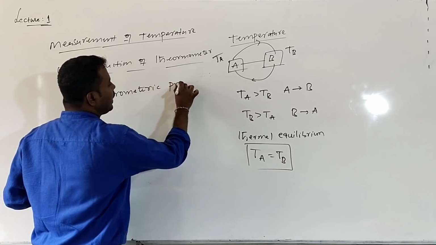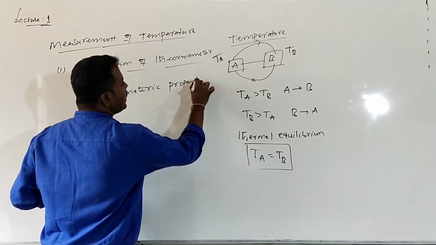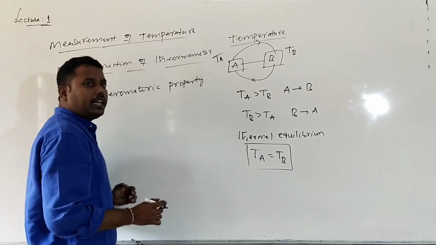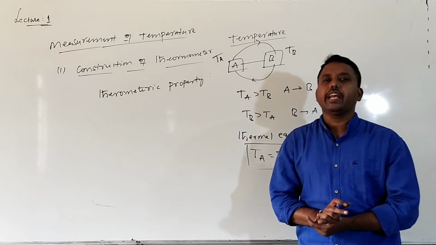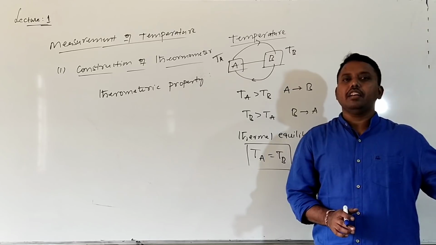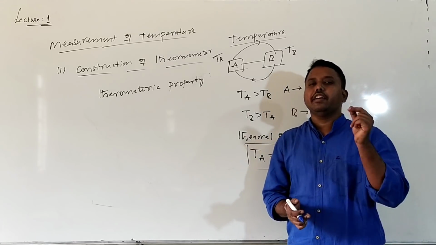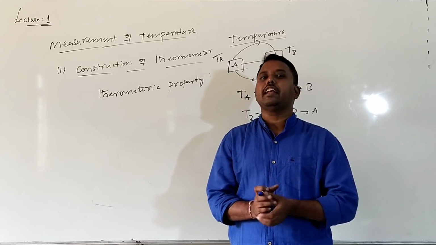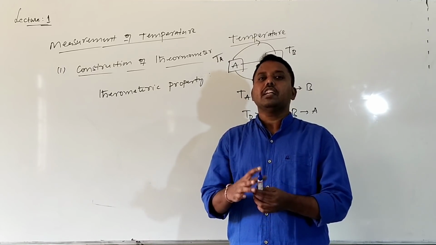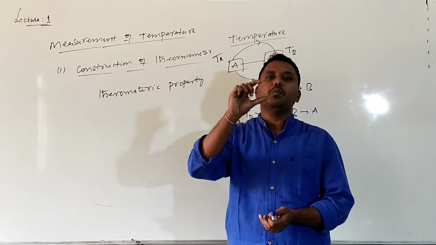What is a thermometric property? The property which changes linearly with the temperature. To take an example, when you go to a hospital, they use a mercury thermometer. Mercury is a liquid. Whenever the temperature increases, what happens to the liquid volume?